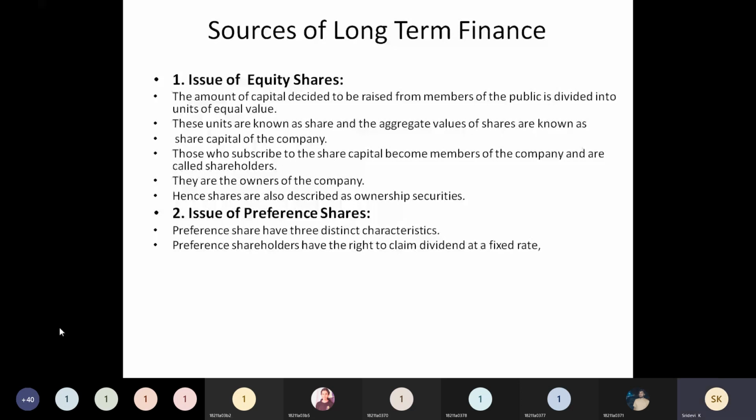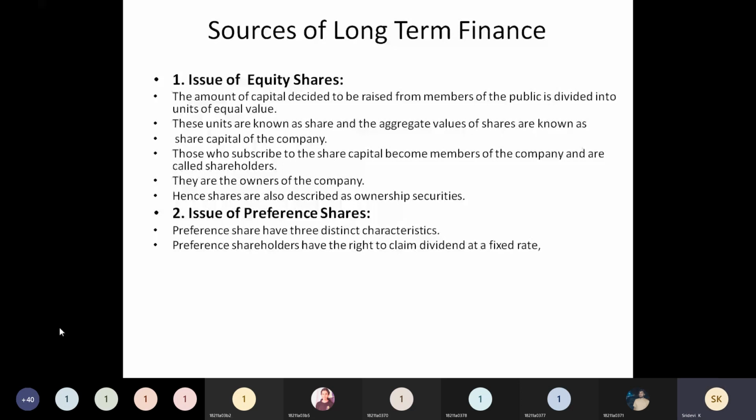Those who hold these debentures are called debenture holders. If you hold shares, you are shareholders. If you hold debentures, you are debenture holders. These people will be the creditors of the company. Why creditors? Because the company compulsorily has to pay the amount to the debenture holders. Whether profits are earned or not, whatever dividend was fixed on the debenture must be paid to the debenture holders.